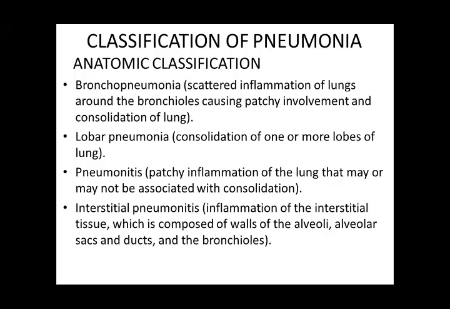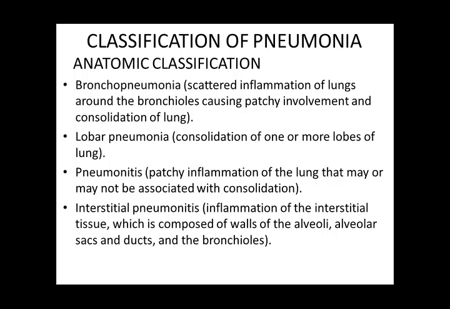In lobar pneumonia, there is consolidation of one or more lobes of the lung, not the bronchioles. They are the major lobes of the lungs which are consolidated in lobar pneumonia. In pneumonitis, there is patchy inflammation of the lung that may or may not be associated with consolidation. So, pneumonitis is like bronchopneumonia, but may not be associated with consolidation.